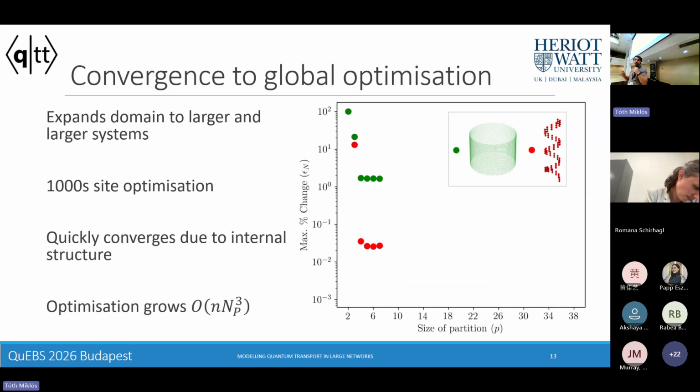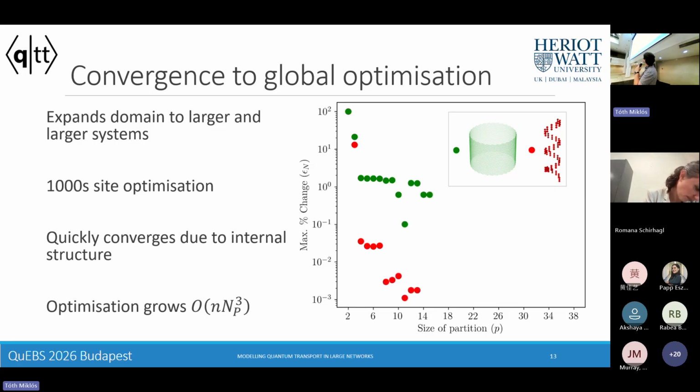So this enabled us to take this variational approach, which was limited to at most 7 sites, and now we're able to expand it to thousands of sites for these optimizations. So here I have a rod-like system in these purple bacteria, as well as a sort of toy model helical system. And the idea now is that we just increase the size of our partitions, and we see how these variational parameters change. And if they change only on an order of 10 to the minus 5, we say, well, we've got converged variational parameters.